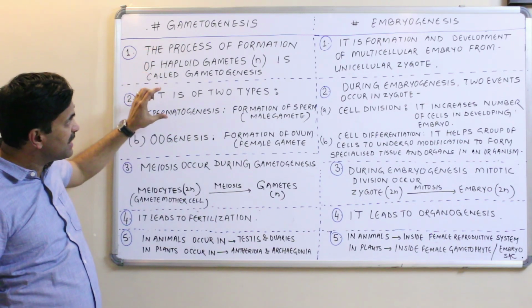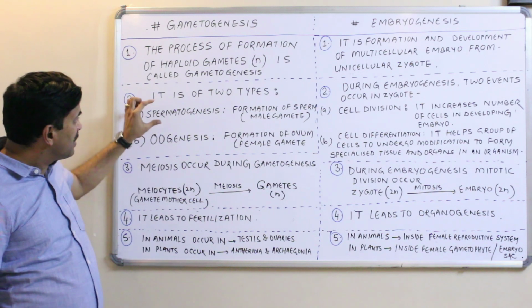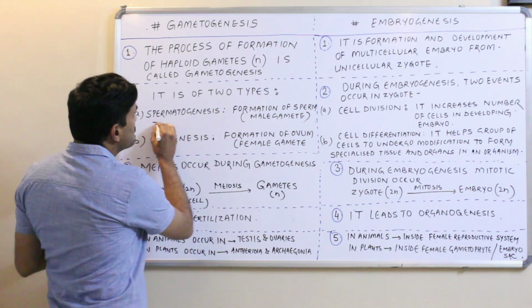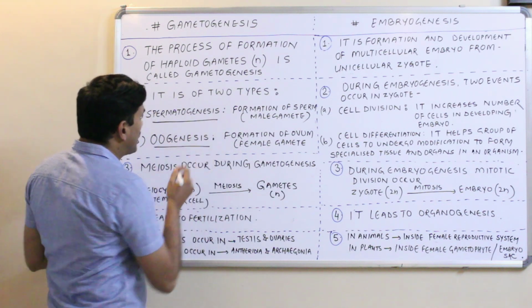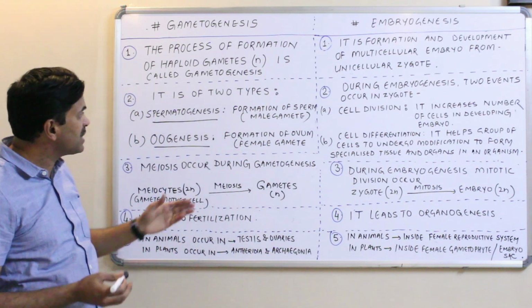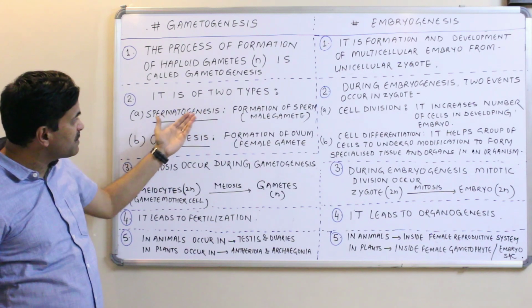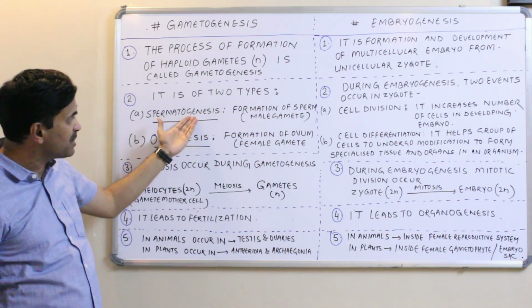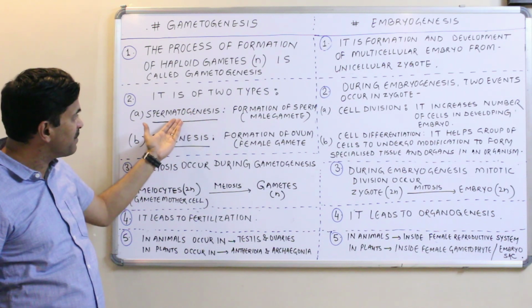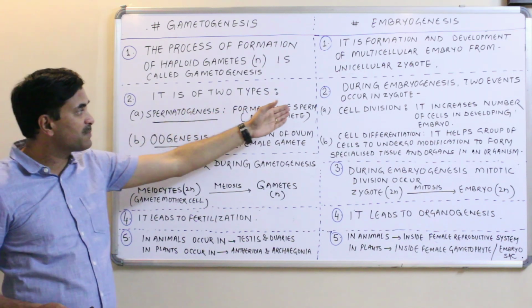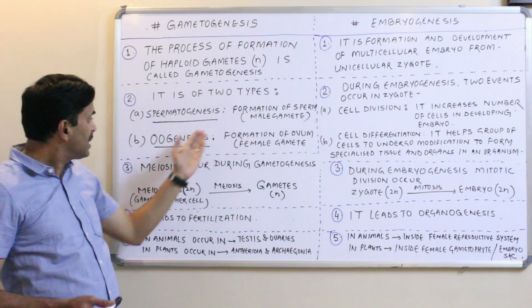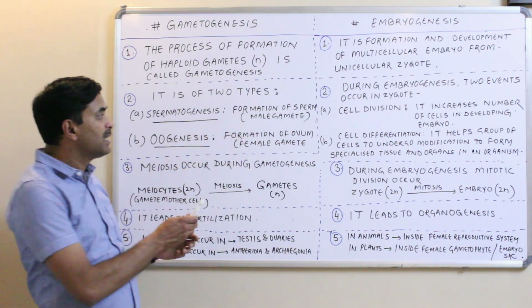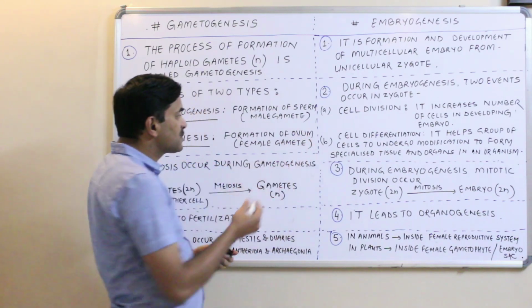The gametogenesis is of two types: spermatogenesis and oogenesis. How many types of gametogenesis are there? Two types: spermatogenesis and oogenesis. The formation of sperm is called spermatogenesis. Spermato means sperm, genesis means formation. Formation of sperm is called spermatogenesis, and we know very well sperms are male gametes. And oogenesis. Oogenesis means formation of ovum, and this ovum is what?